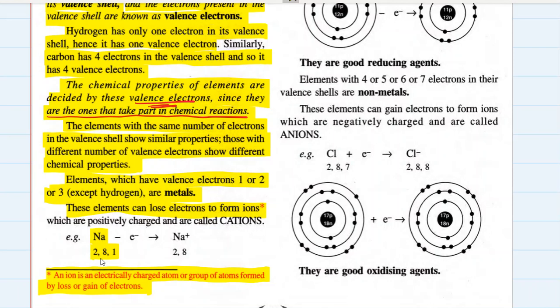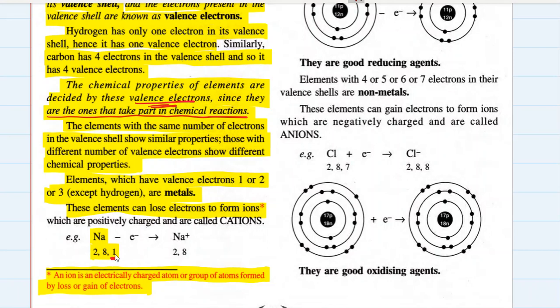But to accept 7 electrons becomes very, very difficult for sodium. We are going to learn this in the next part, that is, how ions are formed in detail. But for now, I should tell you this, that sodium chooses to lose one electron. It is easier for sodium to lose one electron rather than gain 7 electrons.